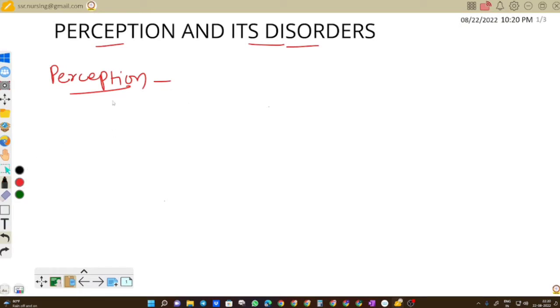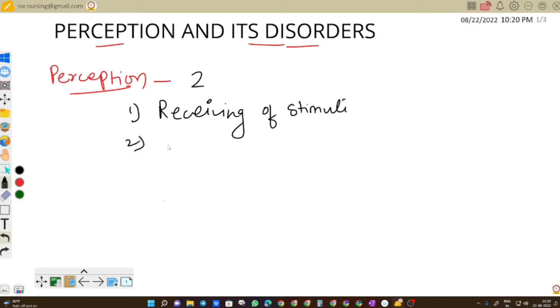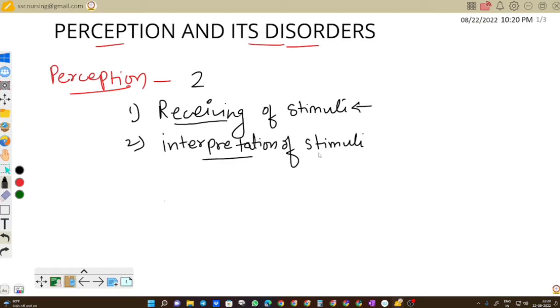If we talk about perception, the process of perception includes two phenomena. The first one is receiving of stimuli, and the other one is interpretation of stimuli. So here we see that the process of perception includes receiving of stimuli, this is the first part, and the interpretation of the stimuli, it is the second part.